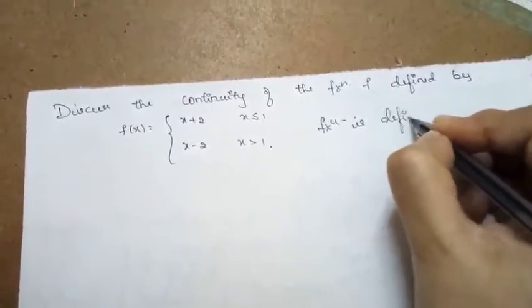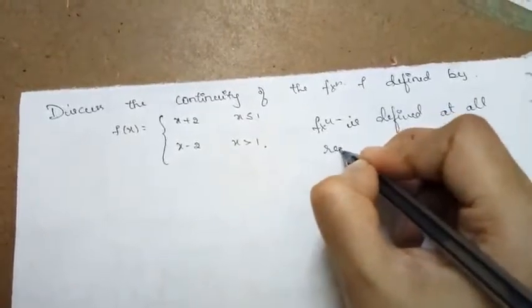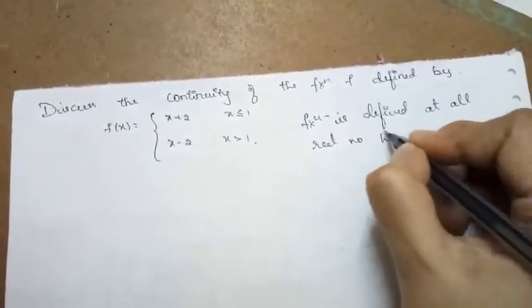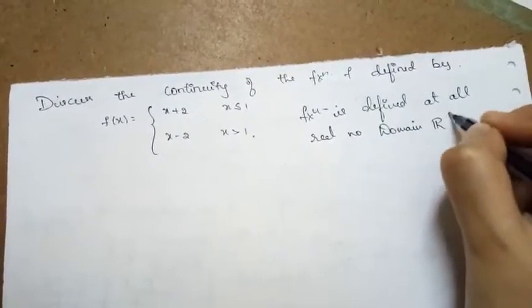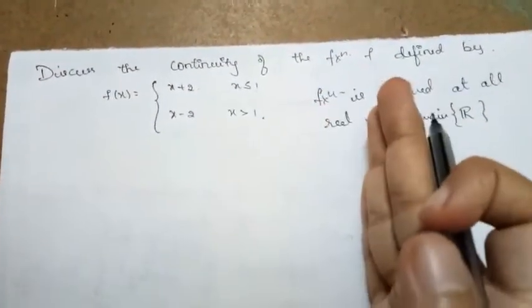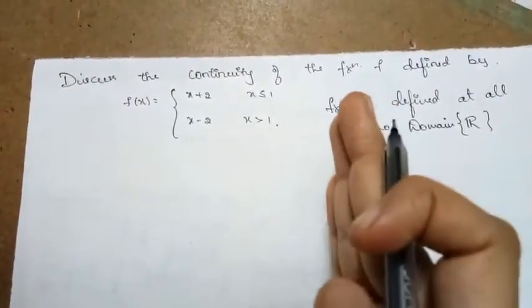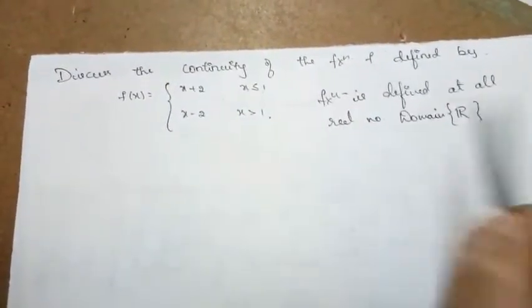The function is defined here at all points of the real numbers. So the domain of the function is what here? Clearly the domain of the function is the set of whole real numbers, right? So it is the complete set of real numbers. You can see x less than or equal to 1 means including 1, all these points are included. Greater than 1 means from 1 excluding 1, all the points are included. So from the whole set we can see the domain is the set of whole real numbers.